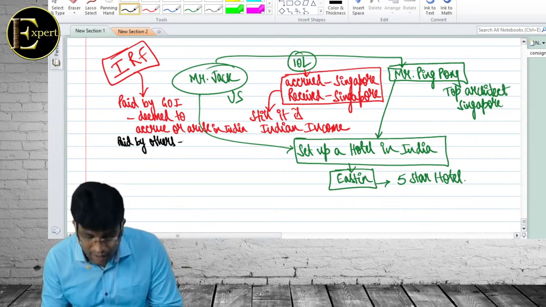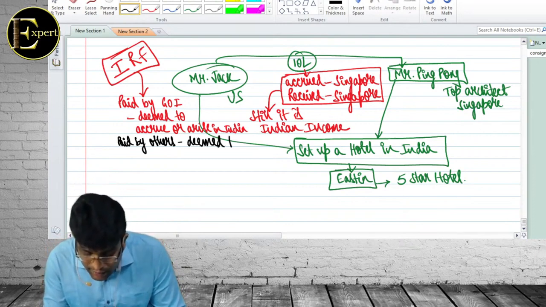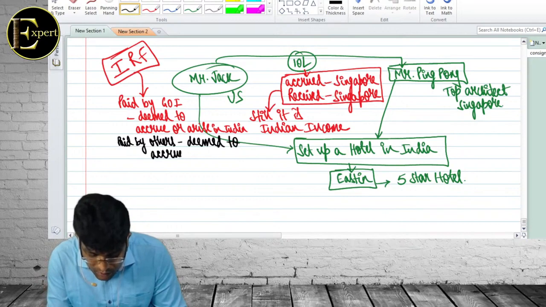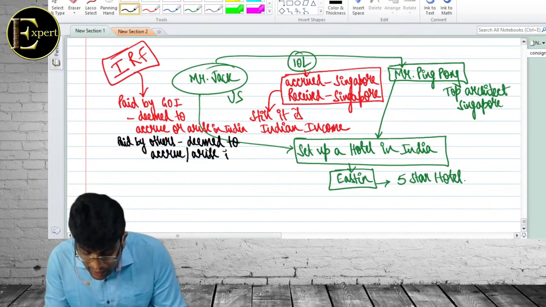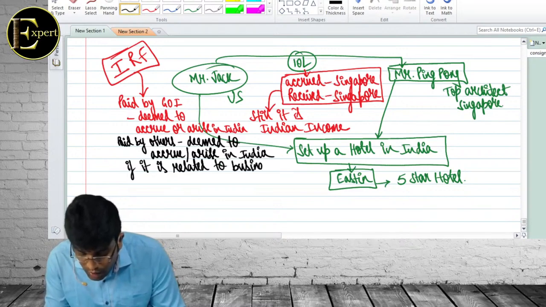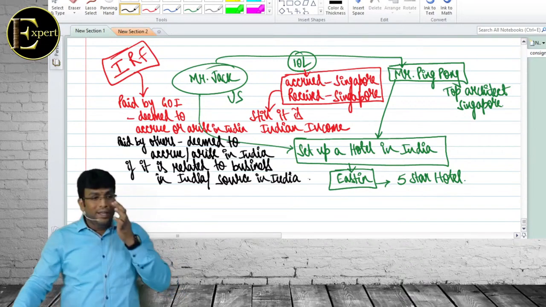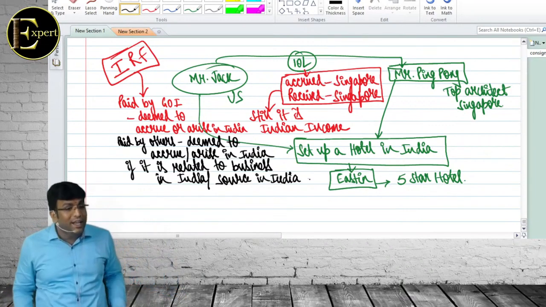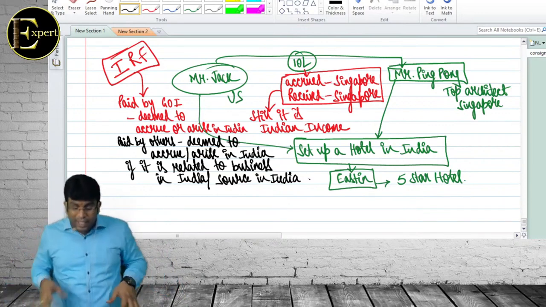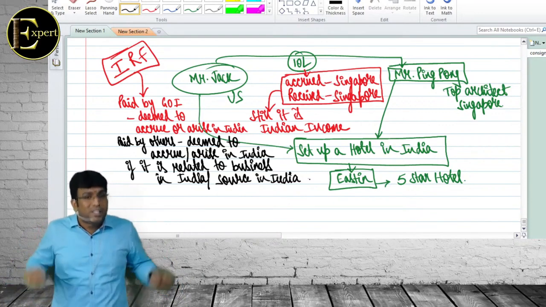No. If it's paid by others, then it is deemed to accrue or arise in India if it is related to business in India or source in India. I hope you are getting my point, everybody. It's related to business in India or source in India. That means technically he is making money because of India. Some project is going on in India.